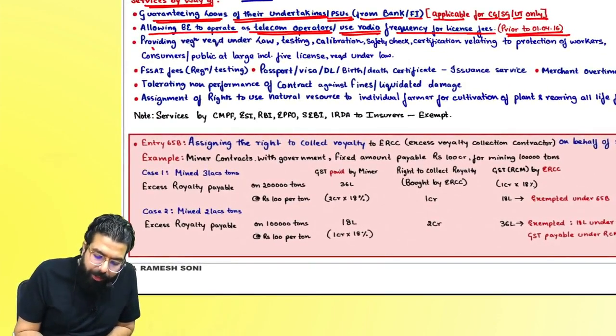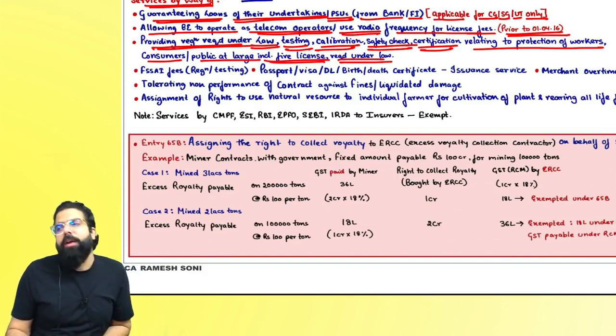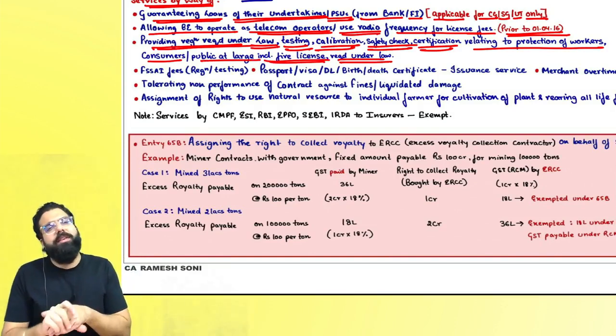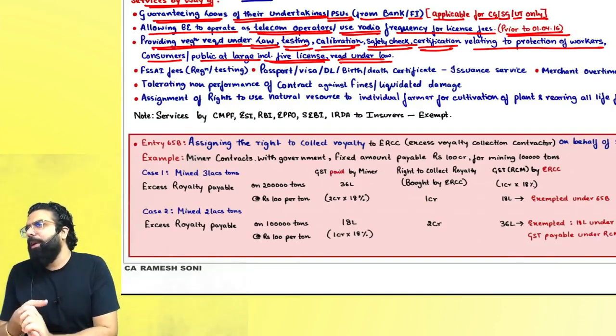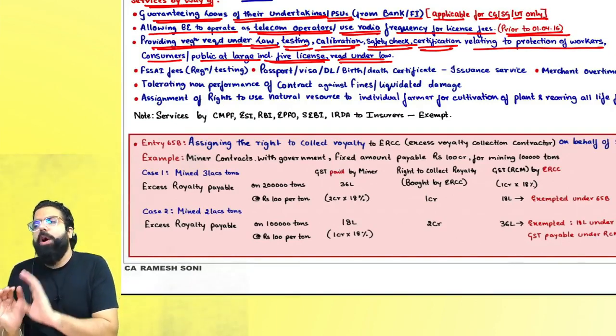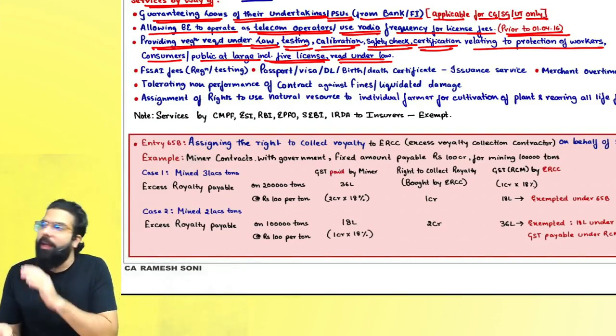Then, if the government is providing registration required under the law, like testing, calibration, safety checks, certification, which are required for protection of workers or consumers at large or the public at large, including fire license or any registration required under law. Always remember, whatever registrations are required under law, like fire licenses or any registration for that matter, if it is required under the law, whatever fees the government charges on that, no GST will be charged.